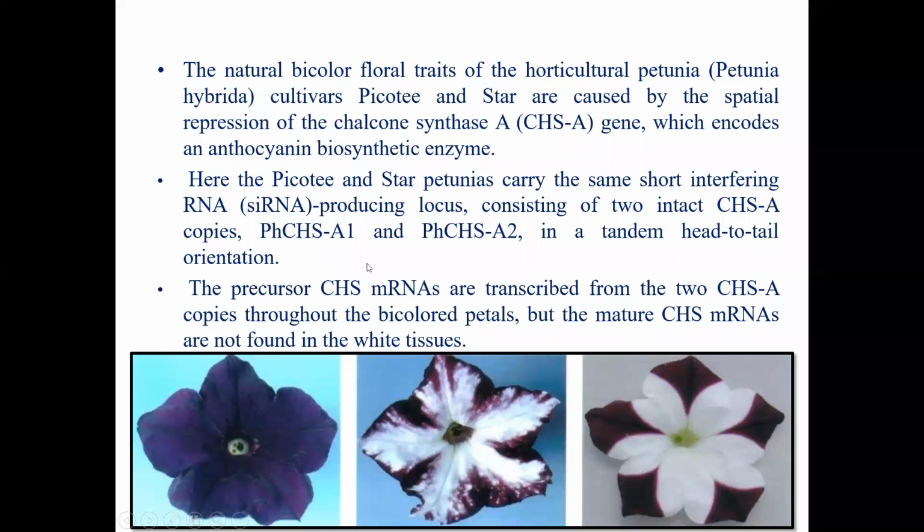And when the precursor CHS mRNA is transcribed from two CHSA genes throughout the bicolor, the mature stages are not found in the white tissues. So nothing but the gene responsible for the coloring, that is the chalcone synthase, has been silenced. So different types of flowers are being produced.